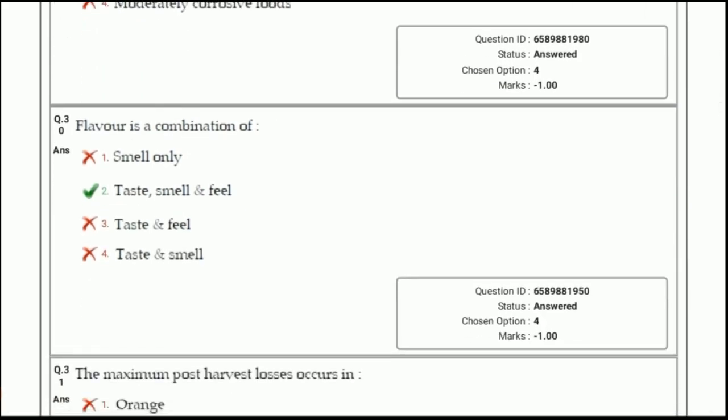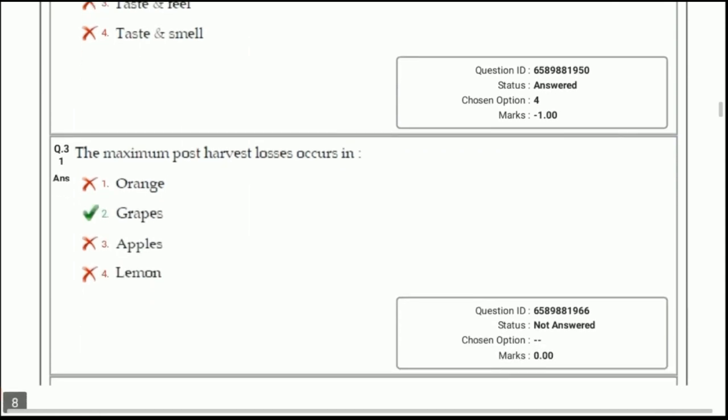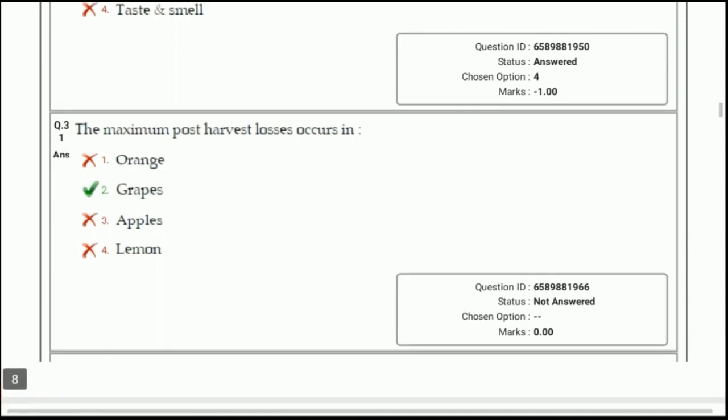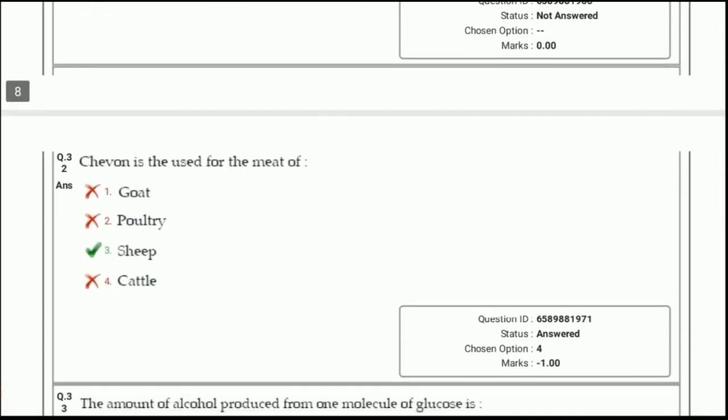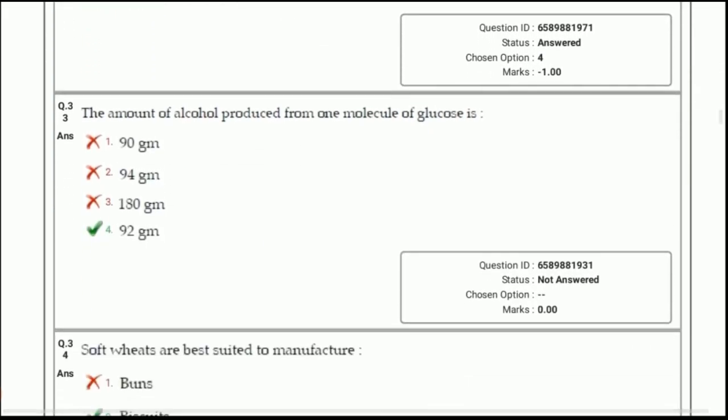Next question. Flavor is a combination of... the answer is being given wrong here. The answer is taste and smell. Next question, maximum post-harvest losses occurs in grapes. Chevon is used for meat of goat. Chevon is another name for the goat meat. Next question, the amount of alcohol production from one molecule of glucose is answer 4, 92 gram.